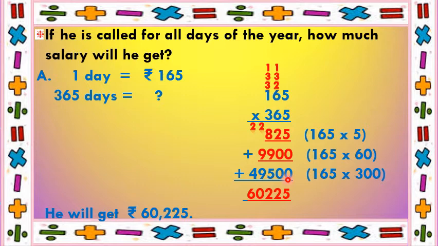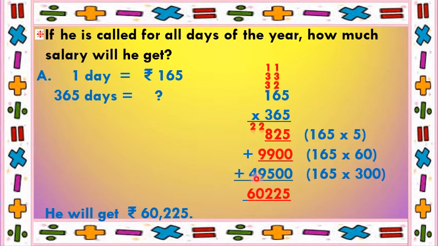Now we will add all these three numbers. 5 plus 0 is 5. 2 plus 0 is 2. 8 plus 9 plus 5 is 22. So put 2 down and 2 carry. 9 plus 9 is 18. 18 plus 2 is 20.